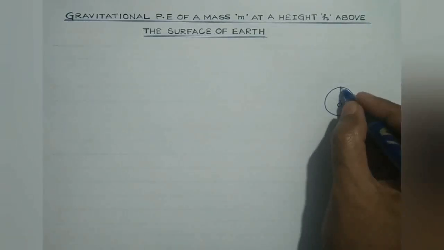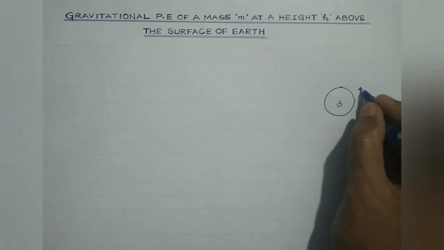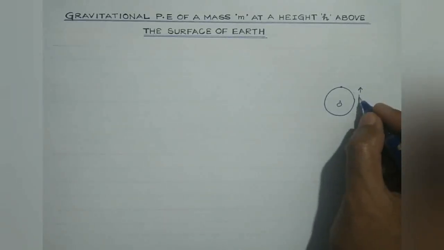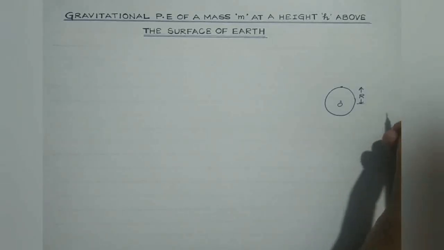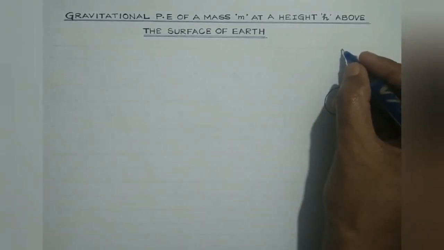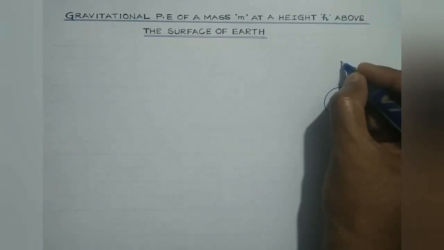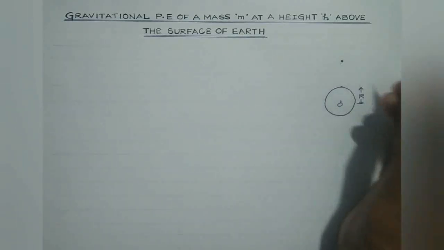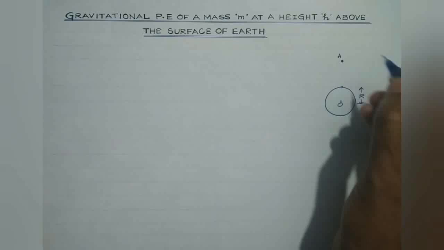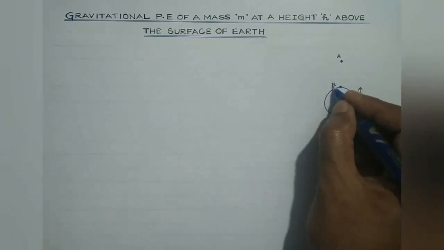And this is the surface. The distance from the center to a point on the surface will be the radius of the earth, represented by capital letter R. And suppose this is any arbitrary point, suppose point A. Let us consider this to be point B.